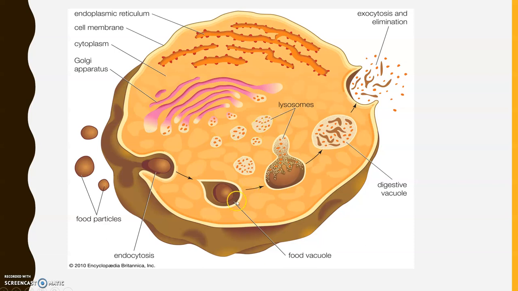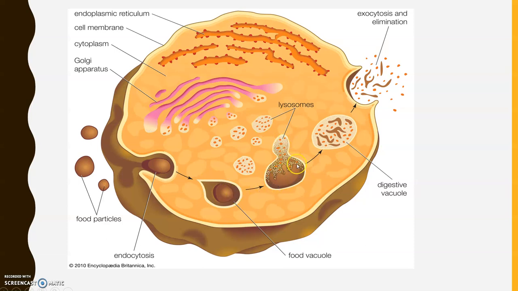When this primary lysosome fuses with some other endosome or phagosome, see this food particle, it is being engulfed by the cell, and this process is called endocytosis. And this vesicle which is formed as a result of endocytosis is called an endosome. It contains the food particle. So this vesicle containing the food particle fuses with the lysosome.